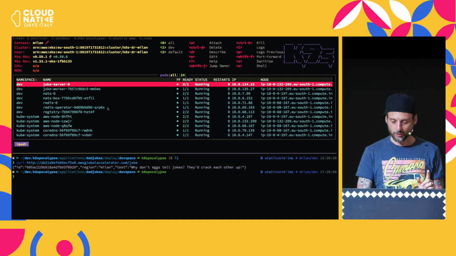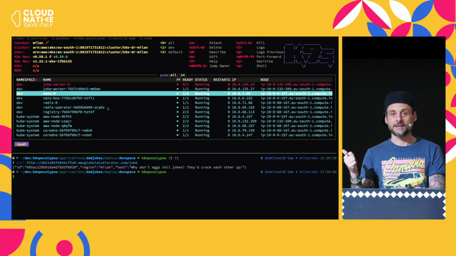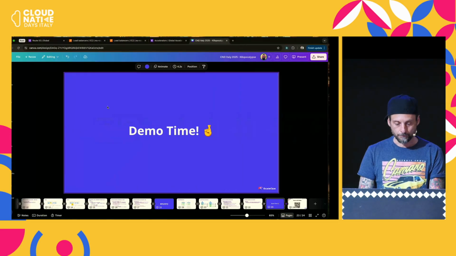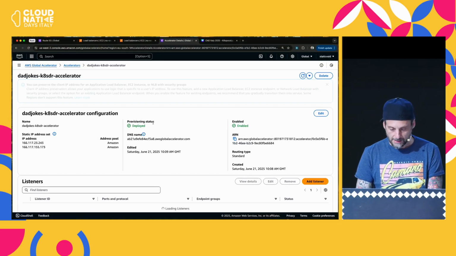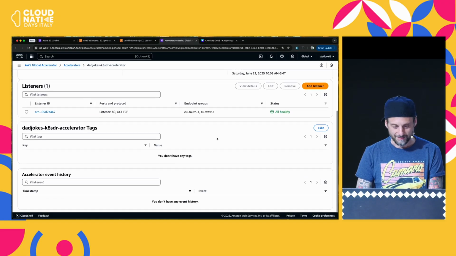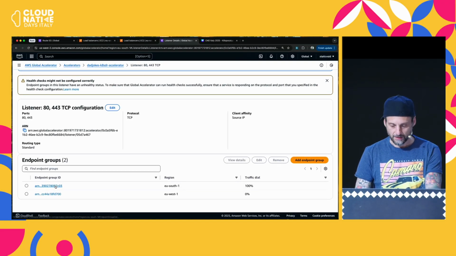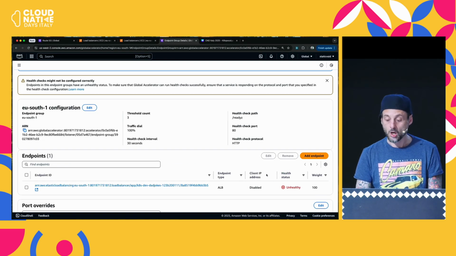Okay, so now I should see joke server, you can see now it's also red because it cannot talk to the database. So now in my Global Accelerator here, I should see EU South 1, which is Milan, my first site, I should see unhealthy.